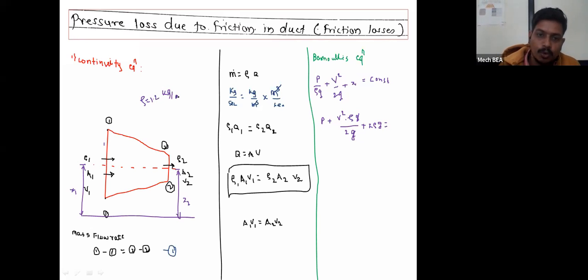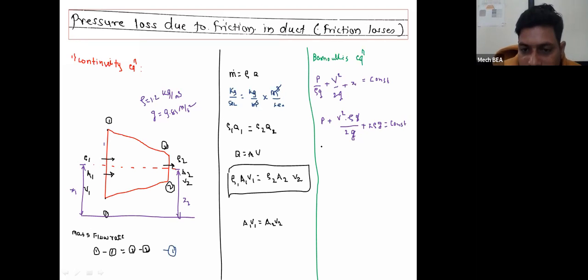This is the value of rho for air, so rho is constant. g is also constant, the gravitational acceleration, 9.81 meter per second square. So the rho g term is a constant term, and a constant multiplied by a constant will again be a constant.